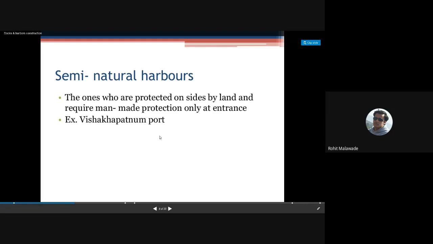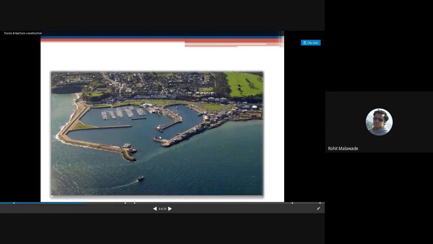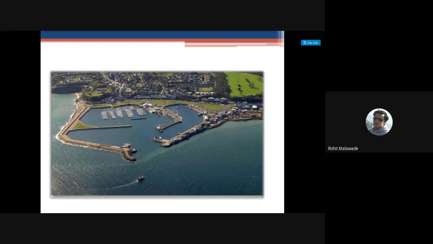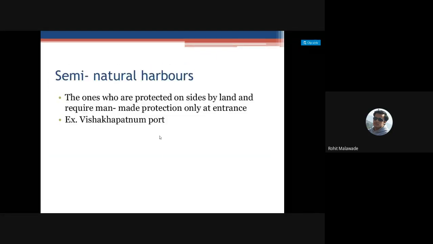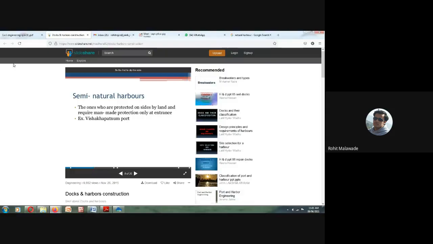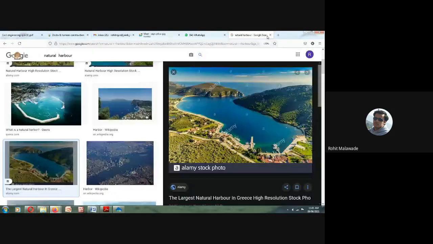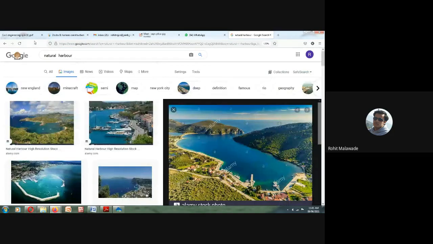The example is Visakhapatnam port. One side it is covered by the land and the other side it is covered by the artificial structure. We will see the Visakhapatnam port, the Visakhapatnam harbor.